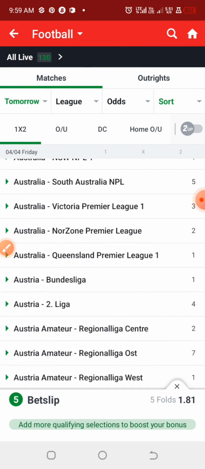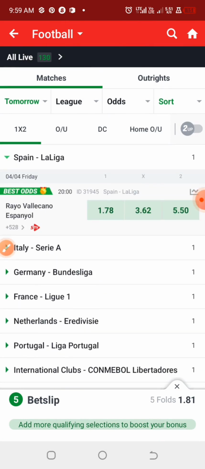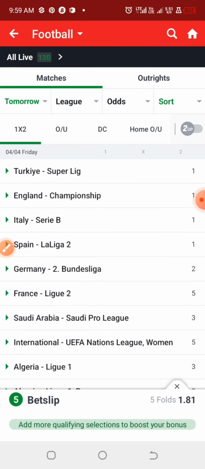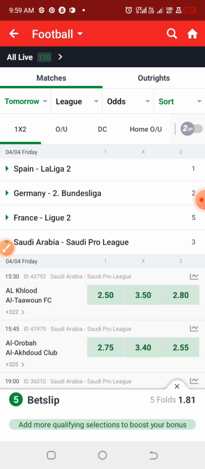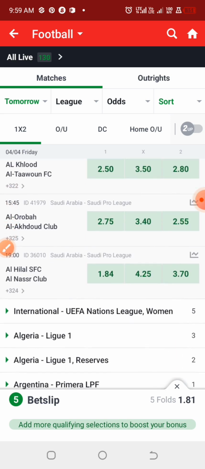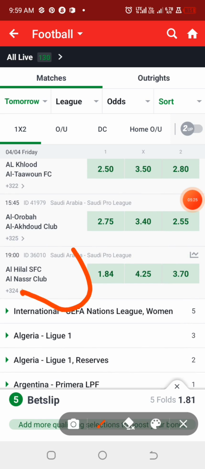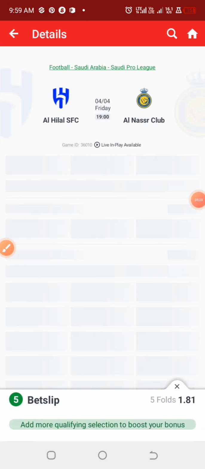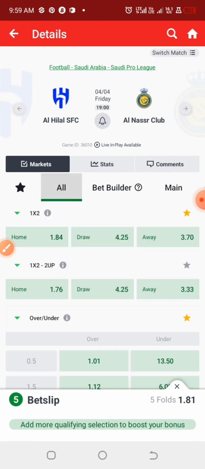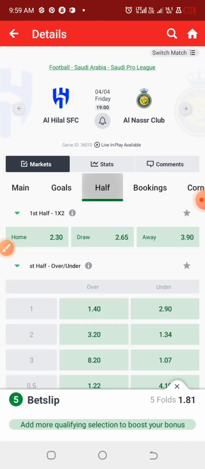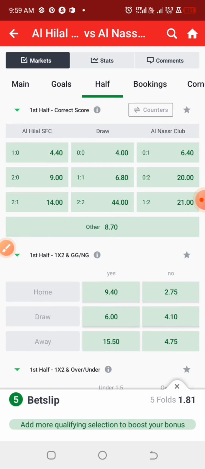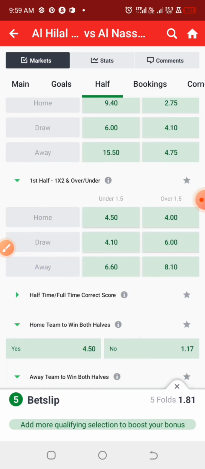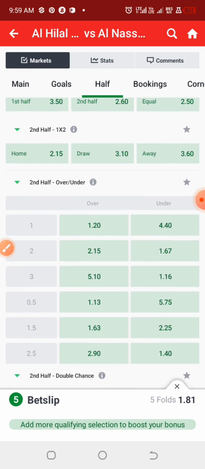Now the last tip is under the Saudi Arabia League, the match between Al Hilal and Al Nasser. The prediction for that game is second half over 0.5 goals. Let us check the odd allocated to that market.